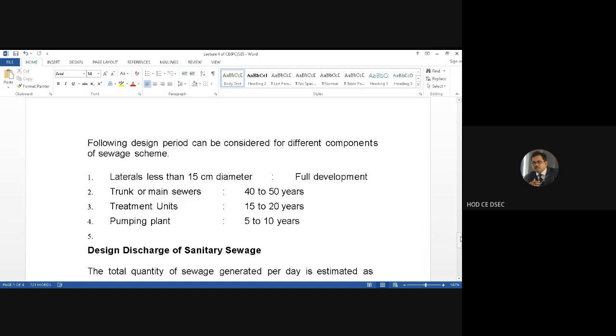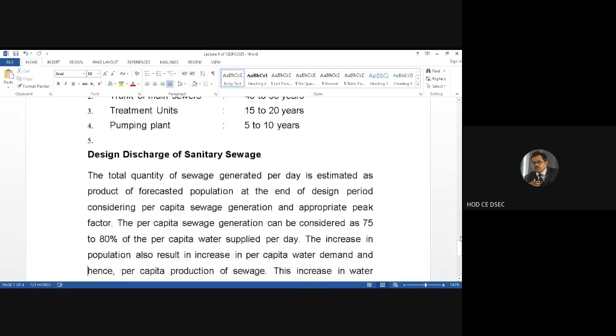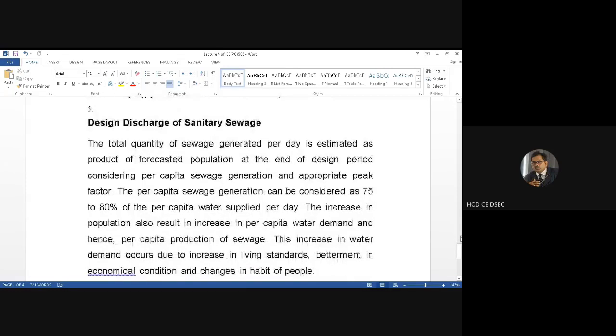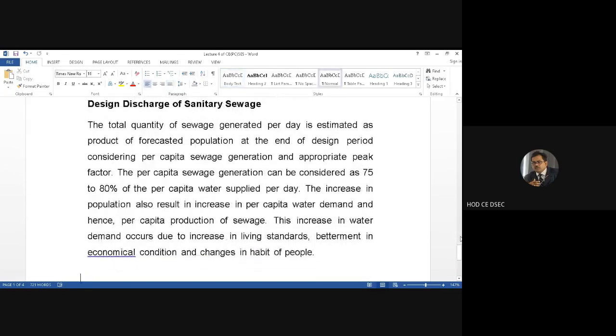Now again, the pumping plant associated with the treatment plant, that is the integrated work, is 5 to 10 years, because the pump will not operate that efficiently after 10 years. So the pumping plant and pump need to be redesigned, considering the capacity of the pump for lifting the sewage. Now the last thing I want to highlight is the design discharge of sanitary sewage. In today's lecture I will just deliver this.